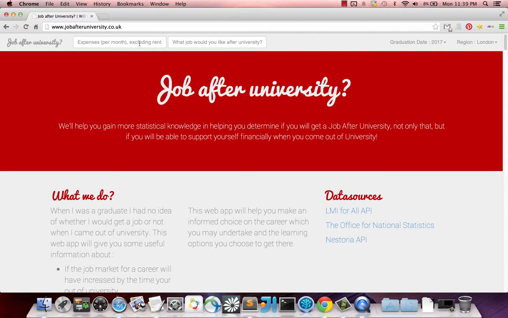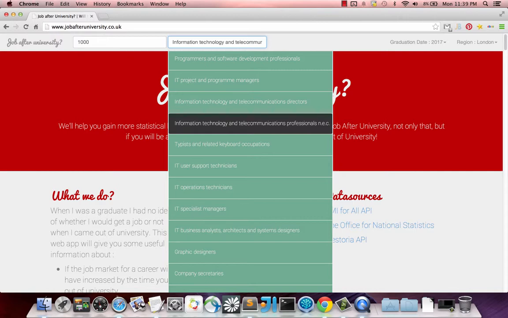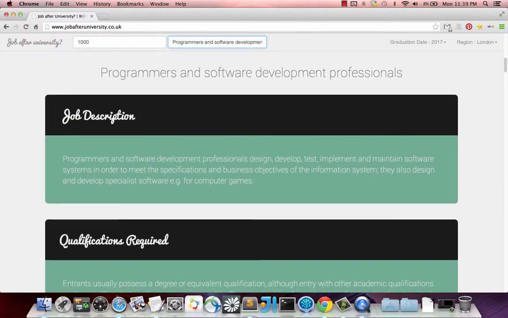So let's jump in, let's go for it straight away. Let's put their expenses at 1,000 a year. What job would they like after university? Let's say they want to become a software developer, because I just think that's really cool. So we've got that there, and it takes you to the first item.